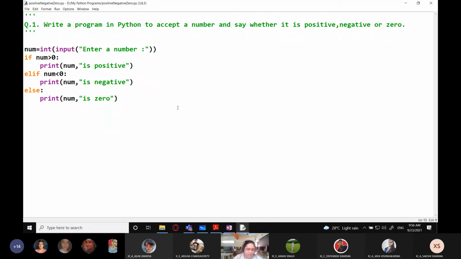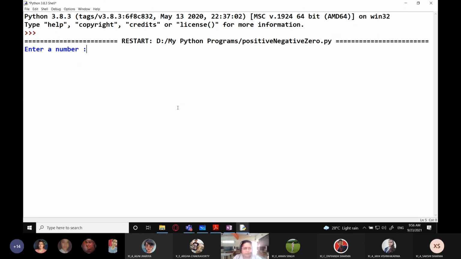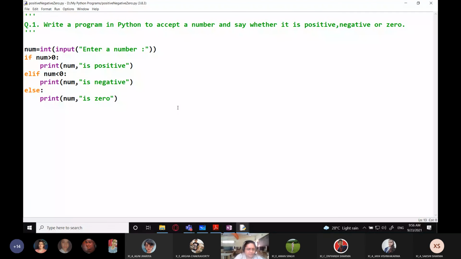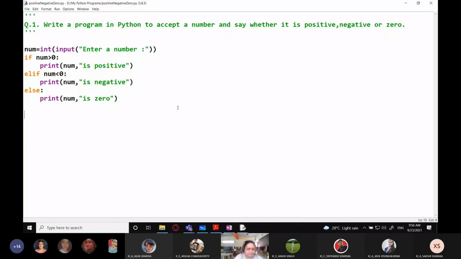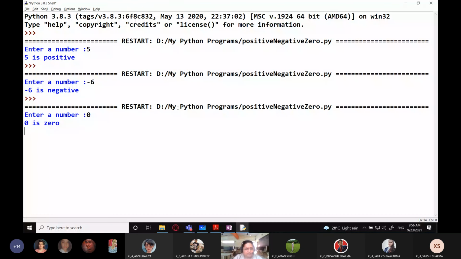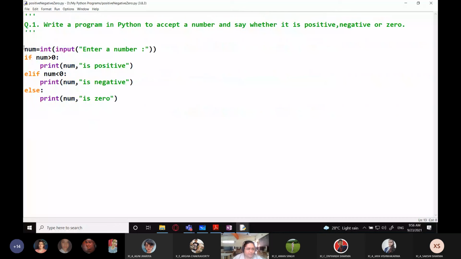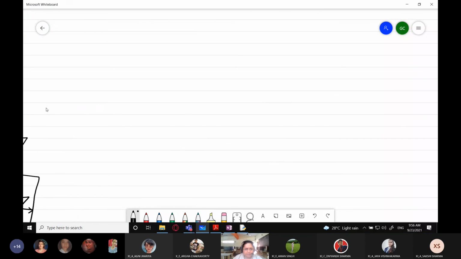So first let us check the output here. I'm going to run the program, enter a number. So I'm entering a number 5. 5 is positive. Going back, again run. I'm entering -6, is negative. And I'm entering 0, is 0. Okay, so now I'm going to just copy this code and come back to my whiteboard.